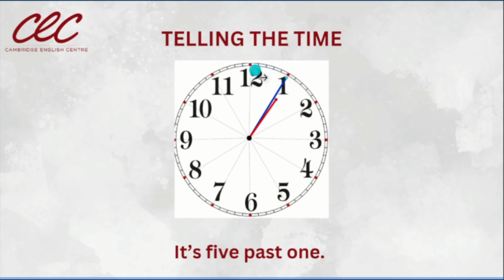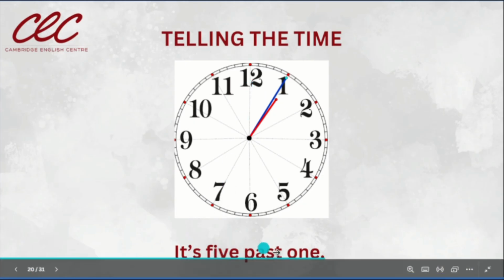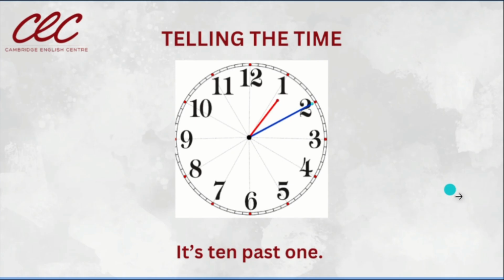We have 5 minutes from the hour, from the o'clock. We have 5 past 1. If someone asks you, what time is it? We say, it's 5 past 1. This is the whole phrase. In this clock, it's 5 past 1.